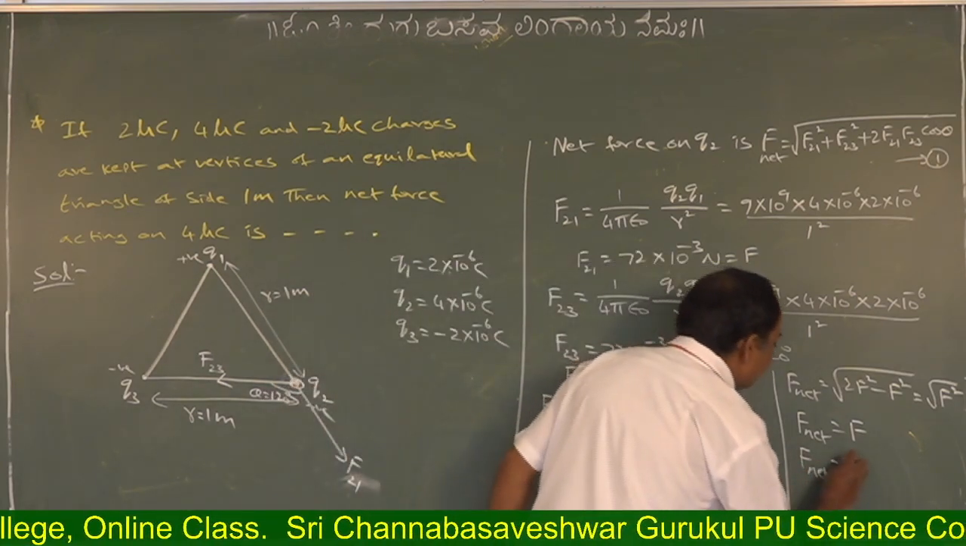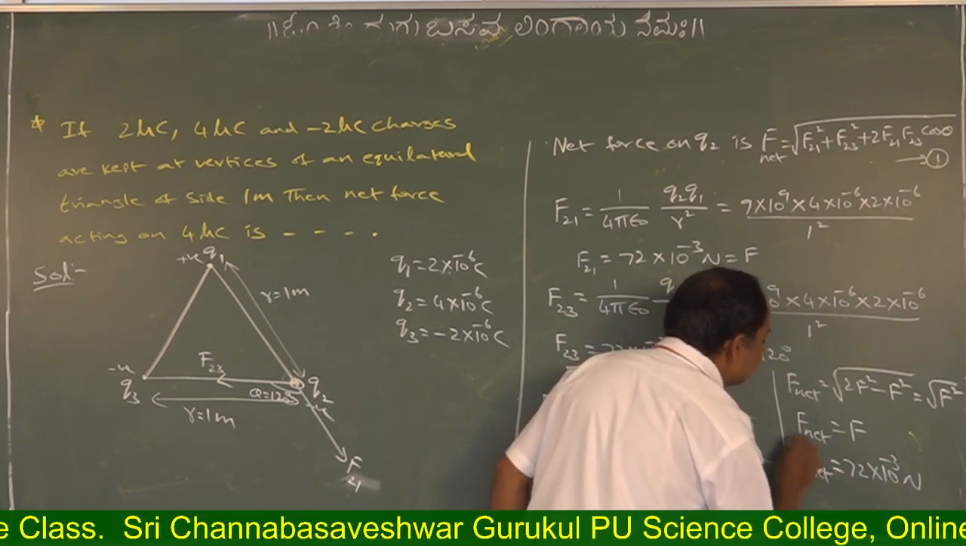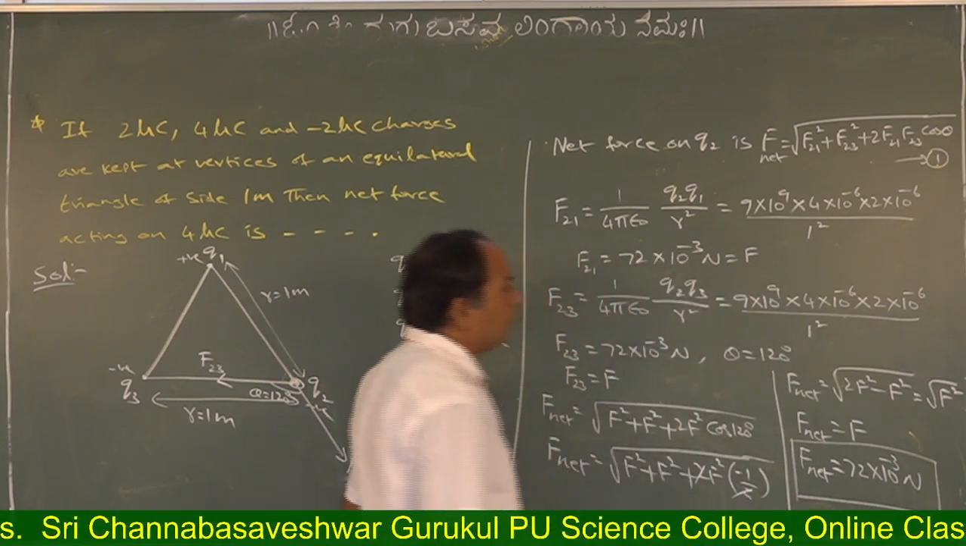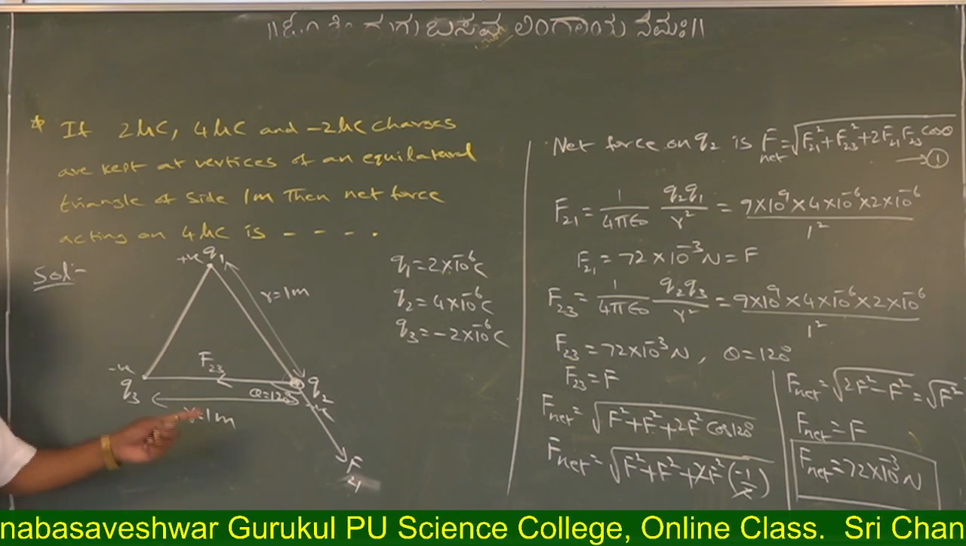72 into 10 to the power of minus 3. This is the net force acting on the 4 microcoulomb charge. Okay, like this we are able to find out.